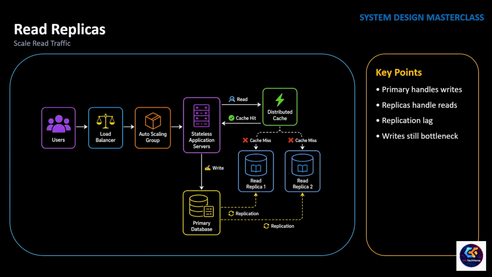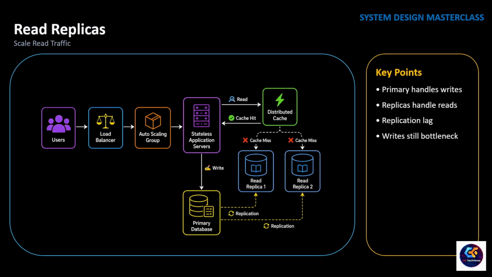However, read replicas come with one important trade-off. Replication is not always instantaneous. There may be a small delay before the latest data reaches every replica. This is called replication lag. For most read operations, this delay is acceptable, but for operations that require the most up-to-date data, the application should still read from the primary database.